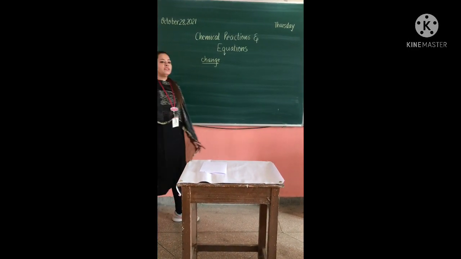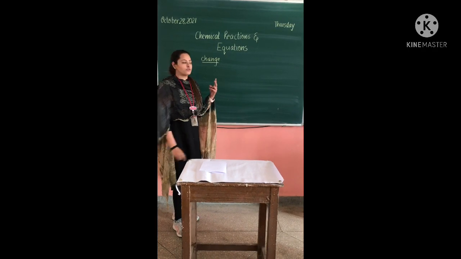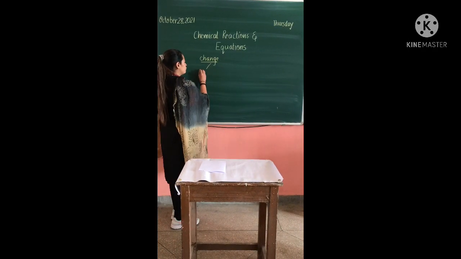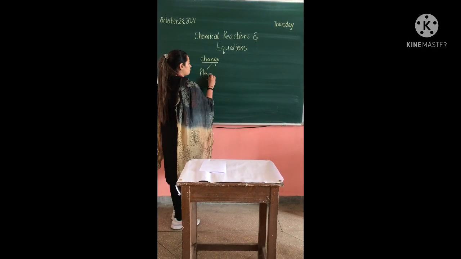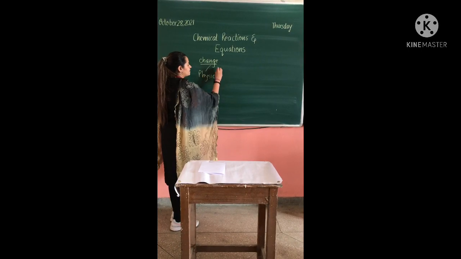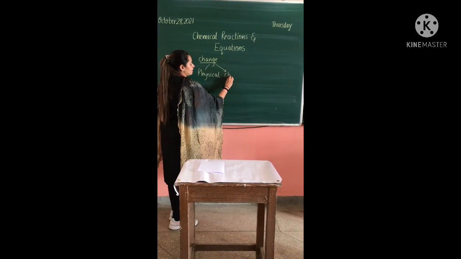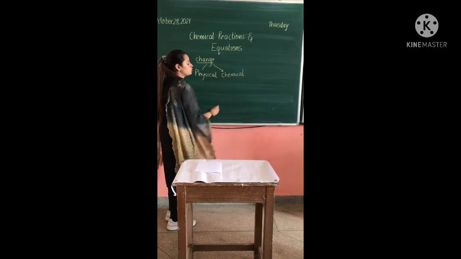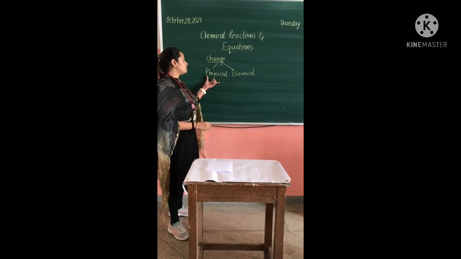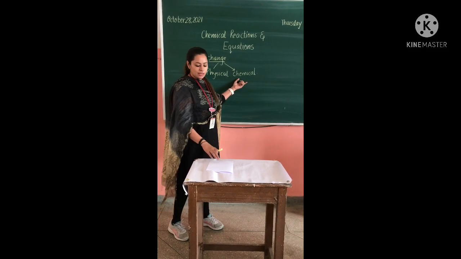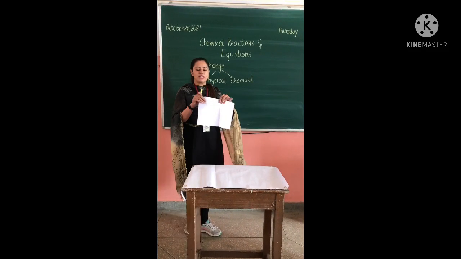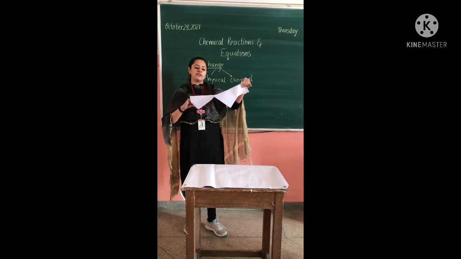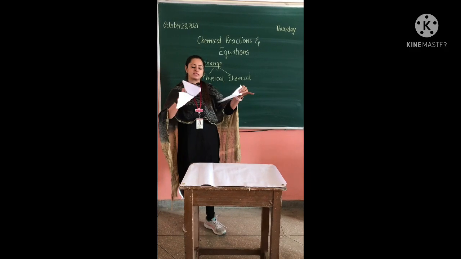Now basically, there are two different kinds of changes. One is physical change and the second one is a chemical change. First of all, what is the difference between a physical change and a chemical change? Like for example, I am taking this paper and I am tearing it into pieces.